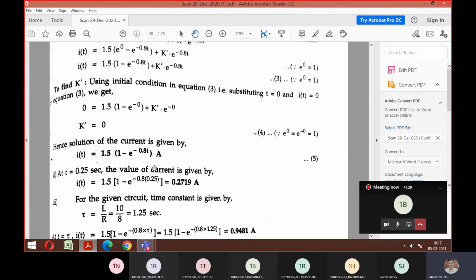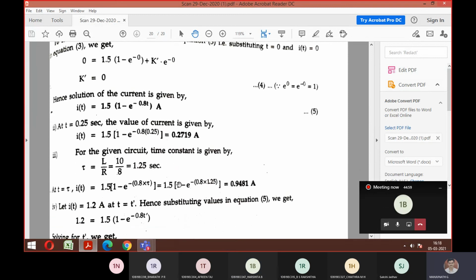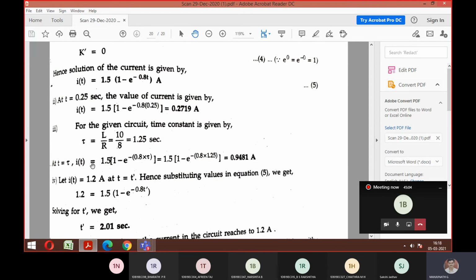No, sir. So the problem was asked for 3 subcategories. Out of that, the first category is solved. Is it fine? So what is the second category they've asked? You need to find the value of current if t is equal to 0.25 second. So can I substitute the value of t in the above equation to get the value of I of t? Can I? Yes, sir. So after substituting, you got the second solution also. It's 0.27 is the answer. And for the last category, what is given here? They're given the current for you, and they're asking you to find what?